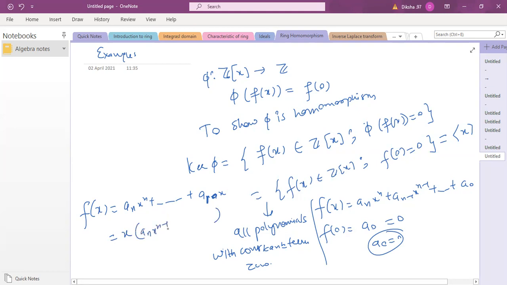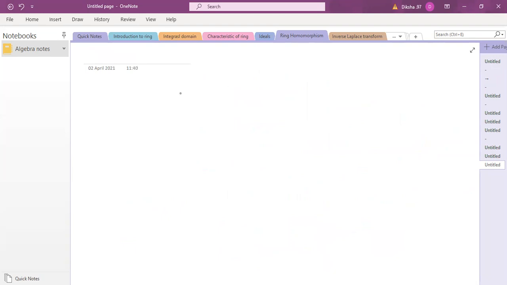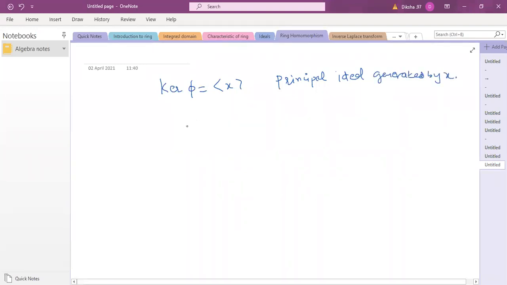So all the polynomials of this kind are multiples of x. So they are generated by x, because this is the principal ideal. This is the notation for the principal ideal generated by x. So we just showed that the kernel of phi is an ideal, but actually it is a principal ideal generated by x.